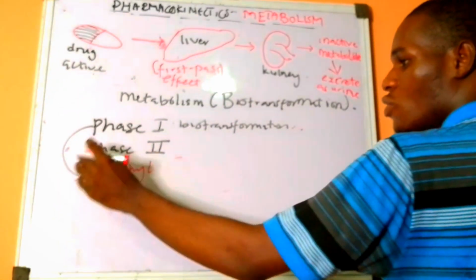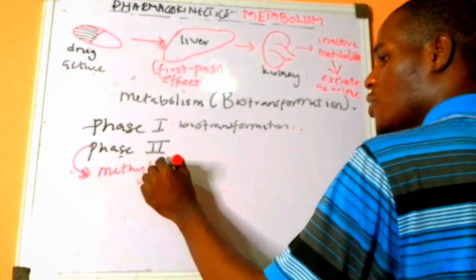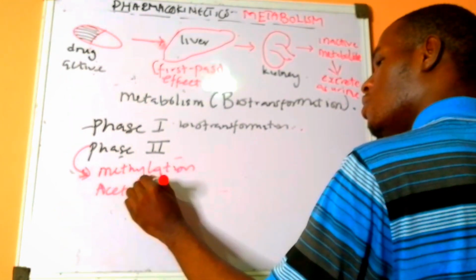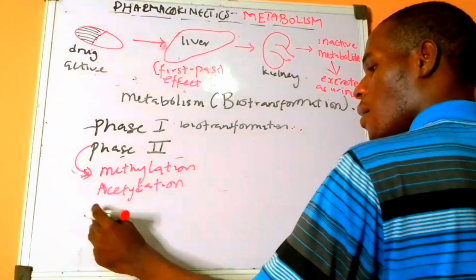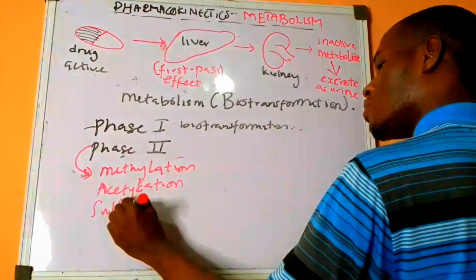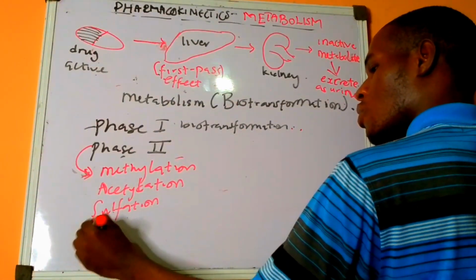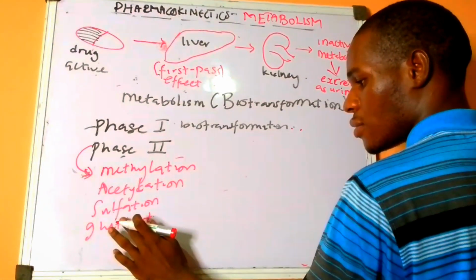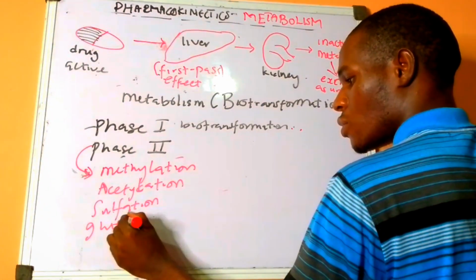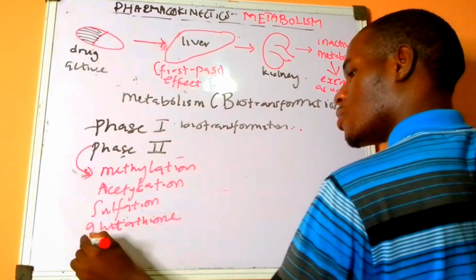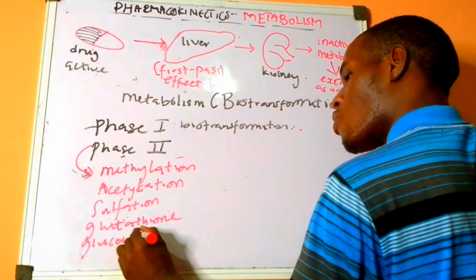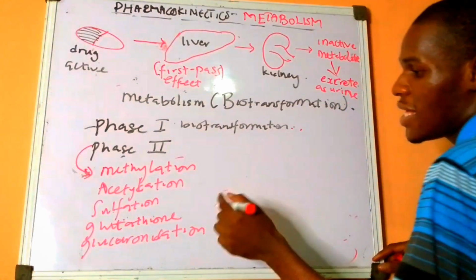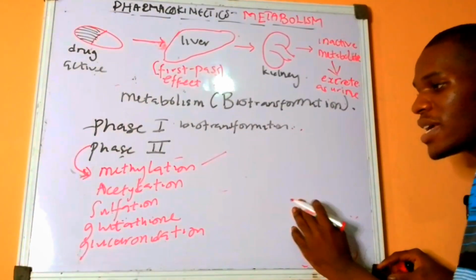It undergoes phase two transformation, undergoing the process of methylation, acetylation, sulfation, glutathione addition, glucuronidation addition by their enzyme methyltransferase.